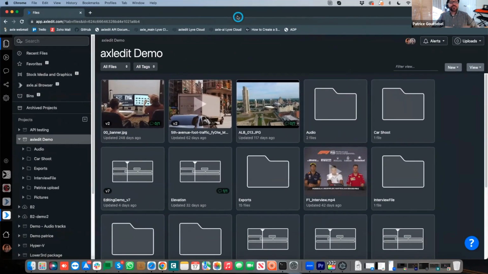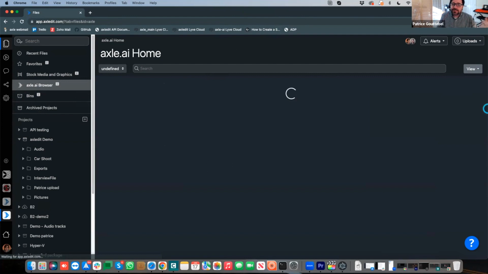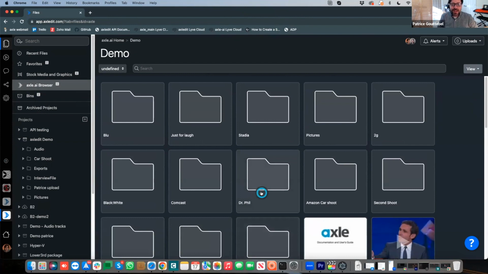So Axle Edit is MAM in the cloud that will allow you to edit as well. But in addition to that, some of our customers want full cloud, some want full on-prem, but others will want hybrid. And to do so, you simply connect to your Axor server via the reverse proxy like I have done here. And guess what? I have access to my media and I can bring it into my cloud system if I needed to. But now suddenly I have not only access to my cloud bucket, but I also have access to my media from this platform.